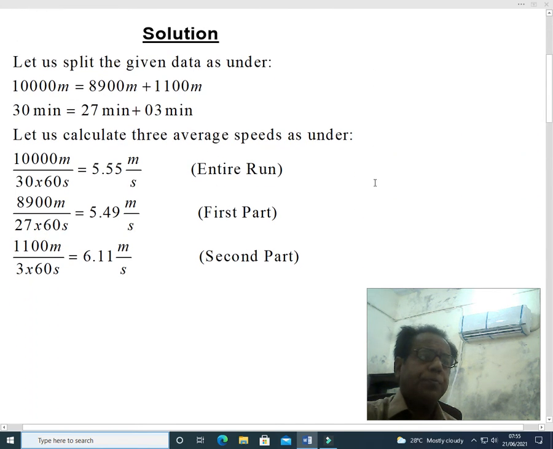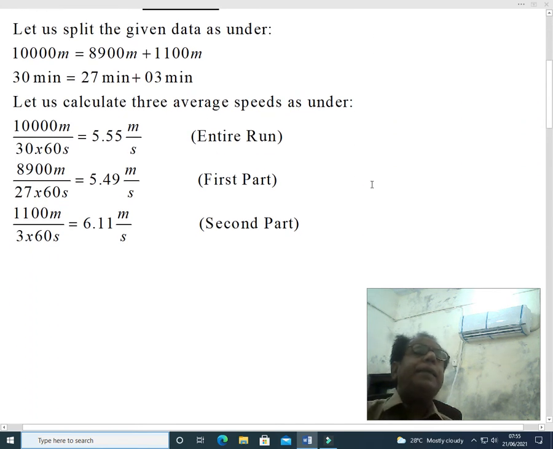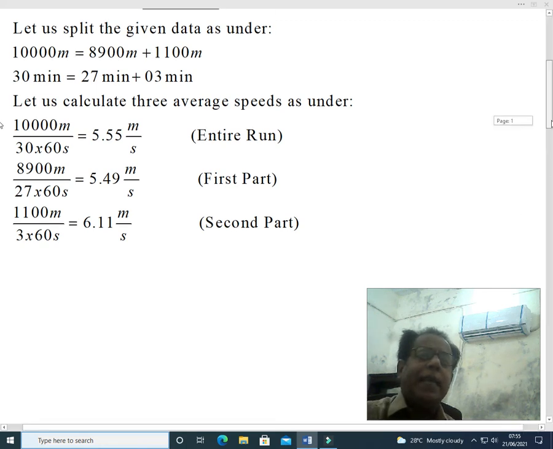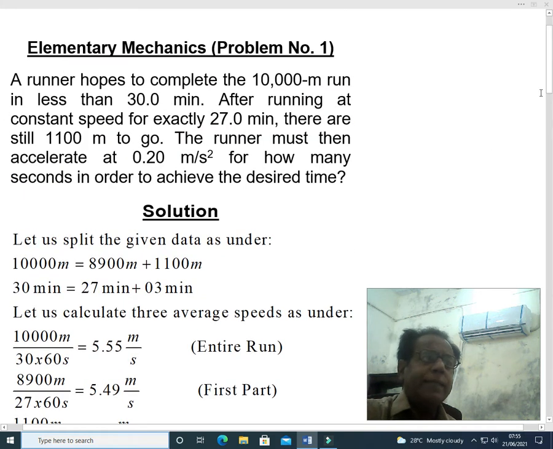Solution. Let us split the given data as under. 10,000 meter equal to 8,900 meter plus 1,100 meter, because it is given that still 1,100 meter to go. In last 3 minutes 1,100 meters are yet to be covered.